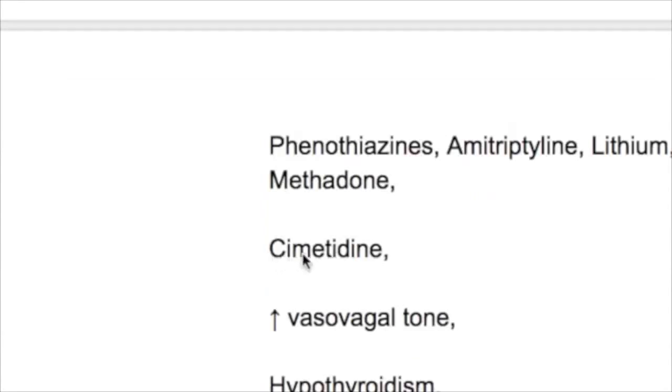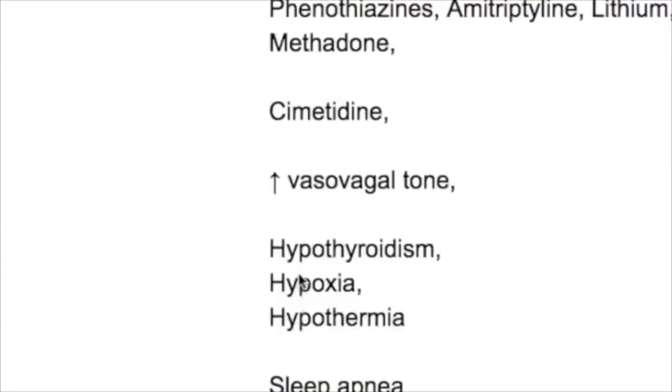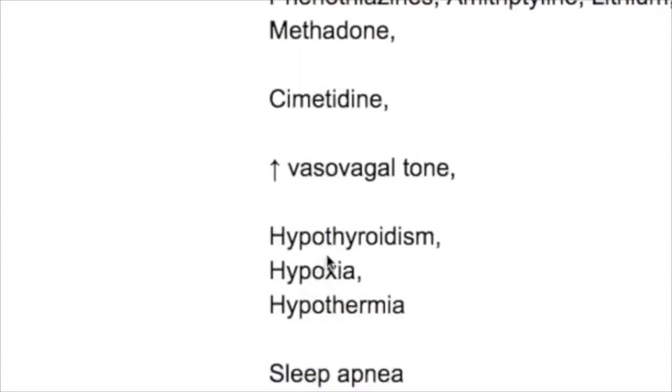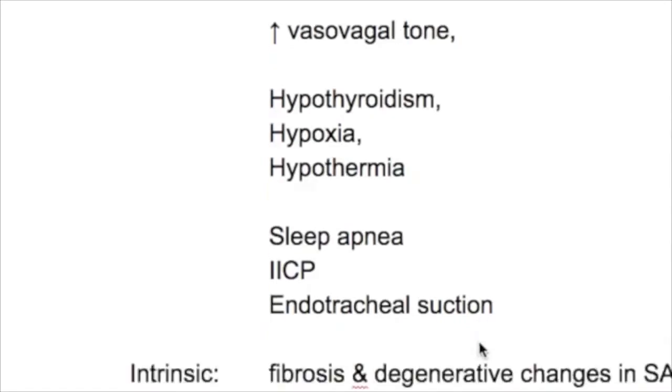Which antacid causes sinus node dysfunction? Cimetidine. Other causes are hypoxia, hypothermia, and hypothyroidism. Increased vagal tone also causes sinus node dysfunction. Important to remember is that increased intracranial pressure and endotracheal tube suction also cause sinus node dysfunction.